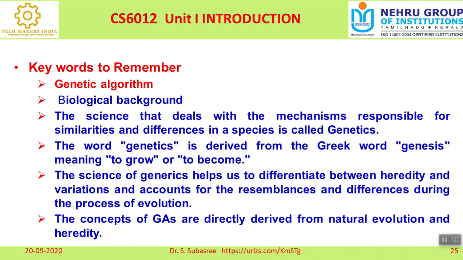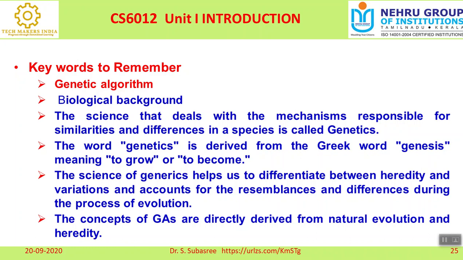Or we can say that these people have these types of diseases, and whether the new generation will get this disease or not. What is the percentage of that type of genetic trait, so that he will get that particular disease or not because of heredity? Those types of analysis can be done using this genetic algorithm. The science of genetics helps us differentiate between heredity and variations, and accounts for the resemblances and differences during the process of evolution.